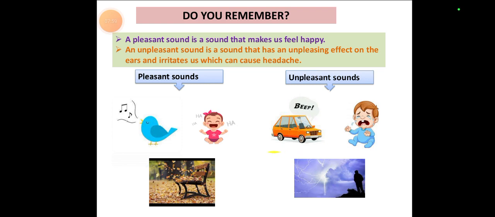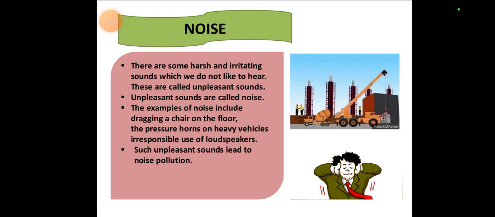Now let's sum up the pleasant sound and unpleasant sound. Pleasant sounds are sounds that are soft and make us feel happy, like chirping of birds, laughing of kids, and falling of leaves. Unpleasant sounds are sounds that are not pleasing to our ears, and they irritate us a lot and cause headache. The examples are traffic, crying of a kid, and thunderstorm or lightning.